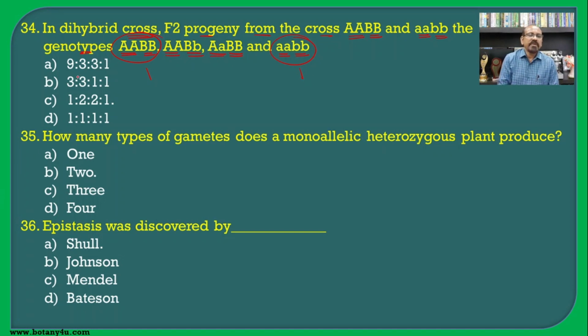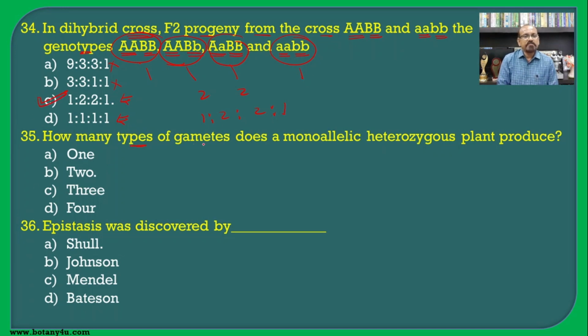So one in the first and the last, we have these two options, so these two are the wrong ones. And if you cross completely, you will find that these two genotypes are in two numbers each, and hence the ratio becomes 1:2, 2:2, 2:1. So this is the correct option, that is C.